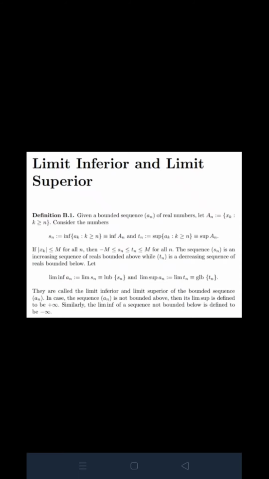Then limit inferior of x_n, that is limit of S_n, equals LUB of S_n, and limit superior of x_n will be GLB of T_n. It's simple. When we talk about infimum, it will be LUB of S_n, since I took infimum for S_n, and for supremum it will be GLB of the set T_n. If it is not bounded, then it will be infinity.